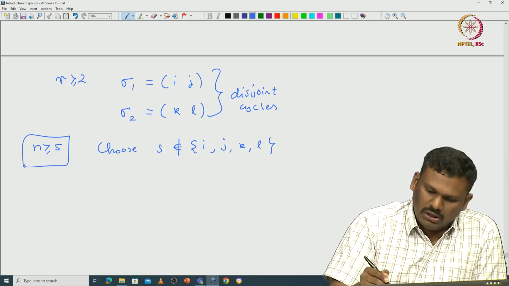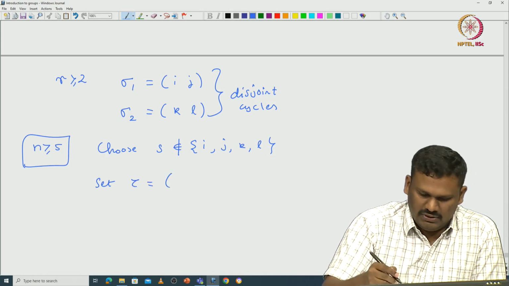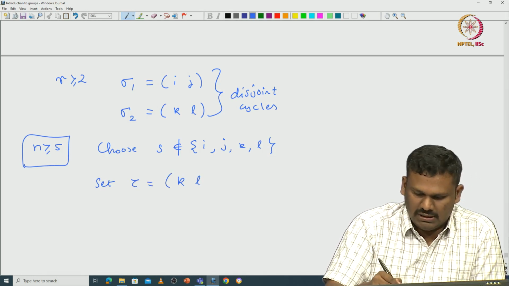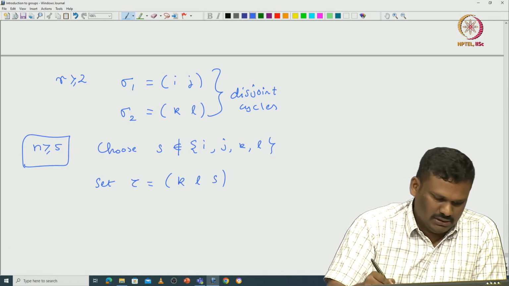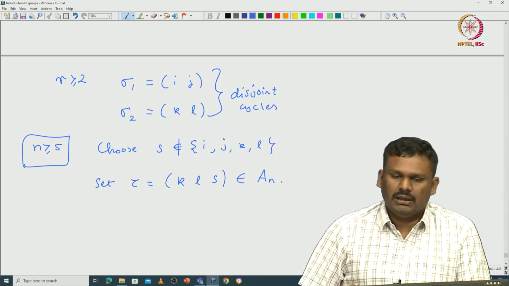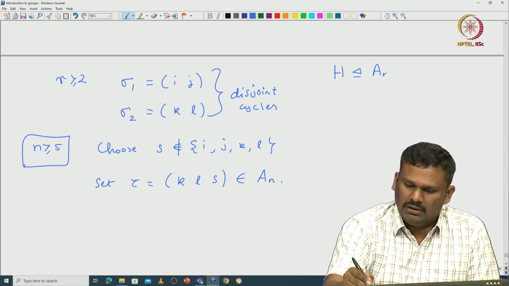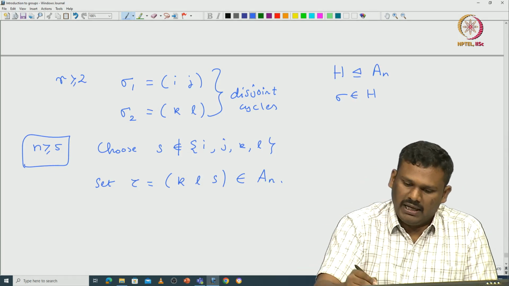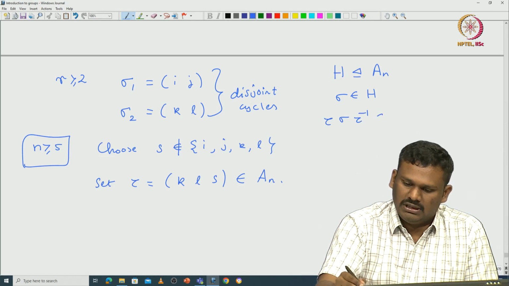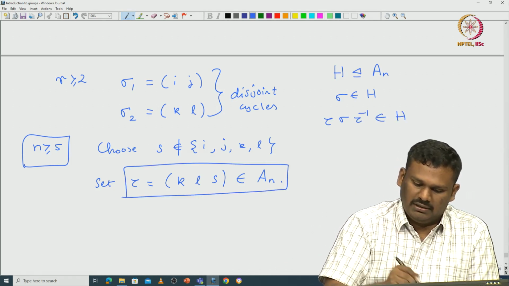Now you can set this tau, which is a 3-cycle again, which is just (k l s). This is an element of A_n. Note that H is normal in A_n and sigma comes from H. Now, if you take tau sigma tau inverse, this is going to be in H, because tau is in A_n.